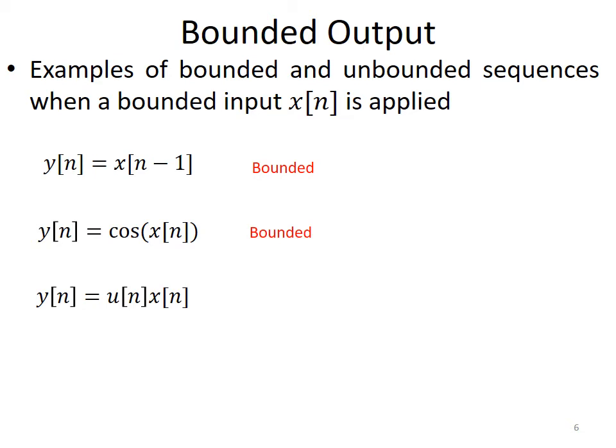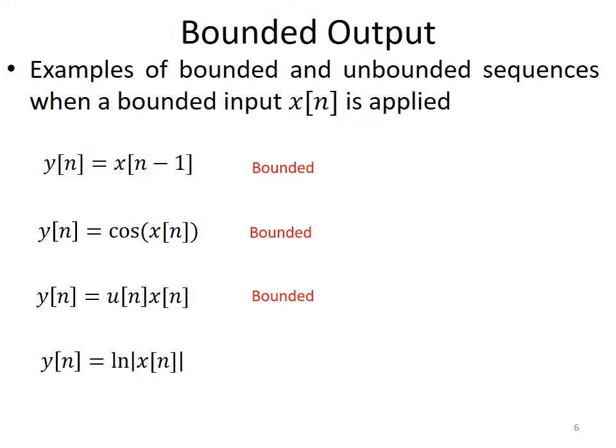Then y of n equal to u of n times x of n. u of n is the unit step function and x of n is some bounded sequence, right? So u of n is bounded, and x of n is also bounded, and the product of these two functions would also be bounded. Therefore, y of n is also bounded. Then we have y of n equal to natural log of x of n.